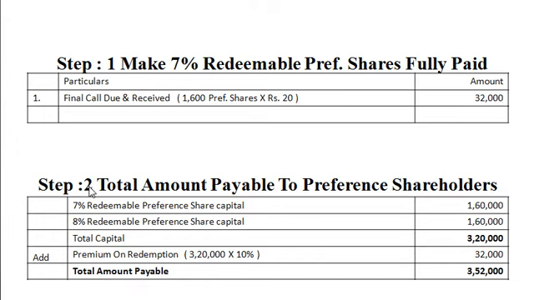So step number 2, we will decide the total amount payable to preference shareholders. First, 7% redeemable preference share capital rupees 1,60,000. 8% redeemable preference share capital rupees 1,60,000. So total capital to be redeemed is rupees 3,20,000, and redemption is at 10% premium. So 10% of 3,20,000 is 32,000. So the total amount payable to preference shareholders is rupees 3,52,000.